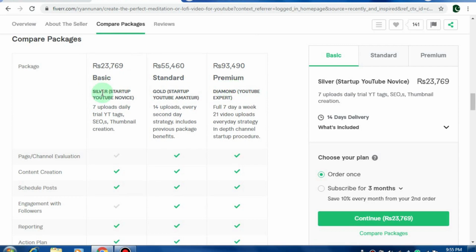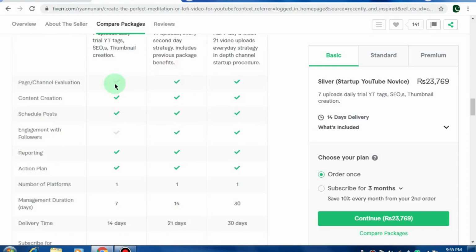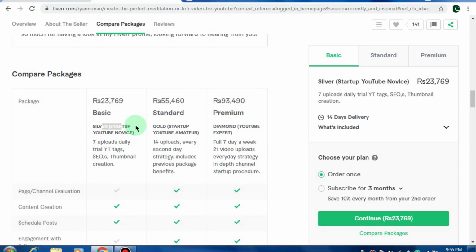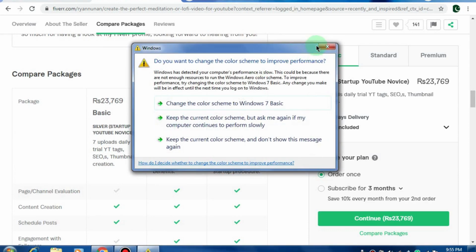For example, you can see here silver, startup, YouTube novice. This is the lower type. And the delivery time is also very short, just 14 days, and that's why he's taking less money. He's taking only 23,769 Pakistani rupees.